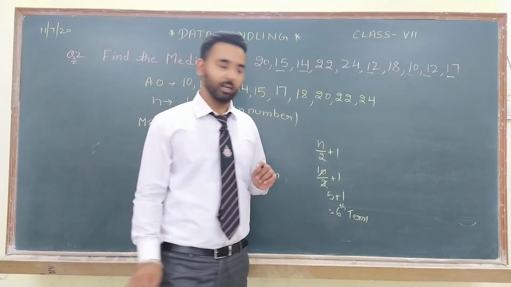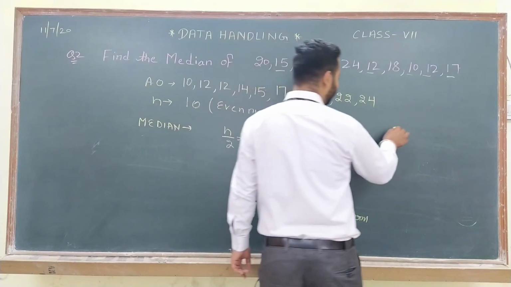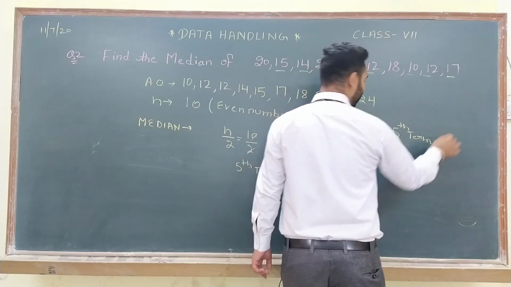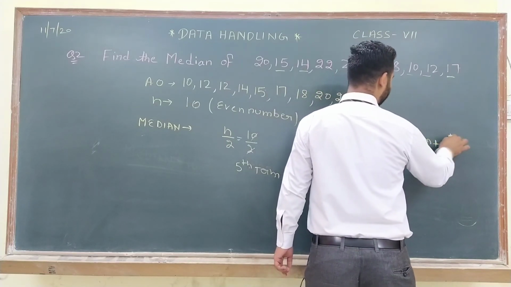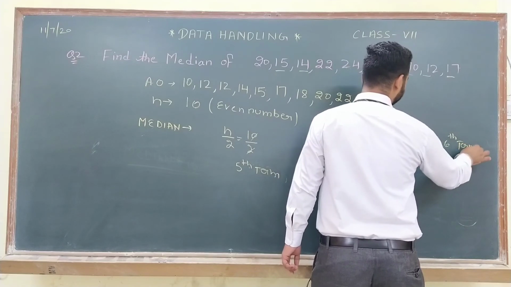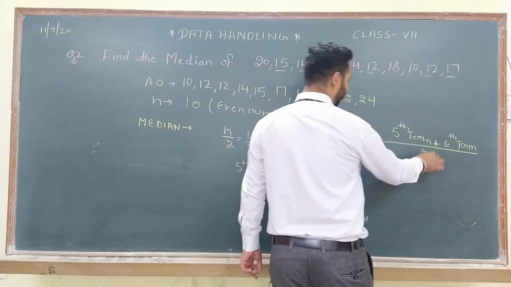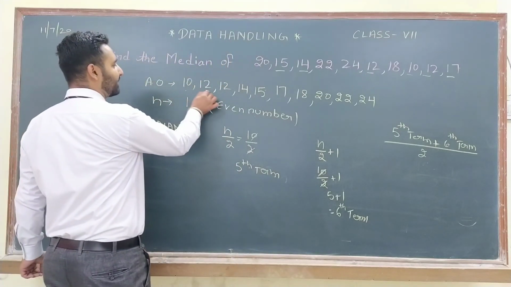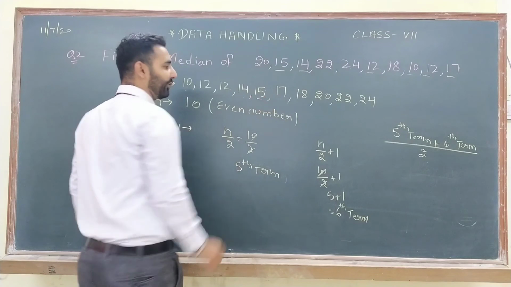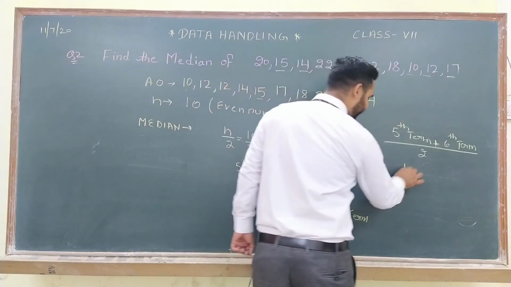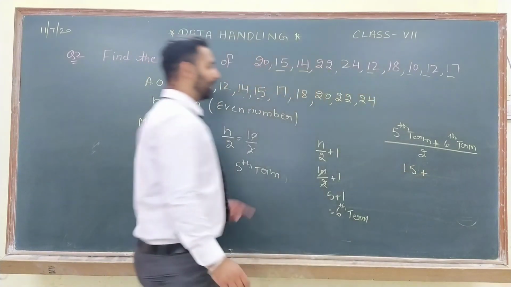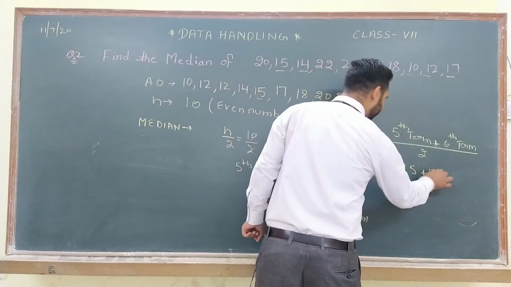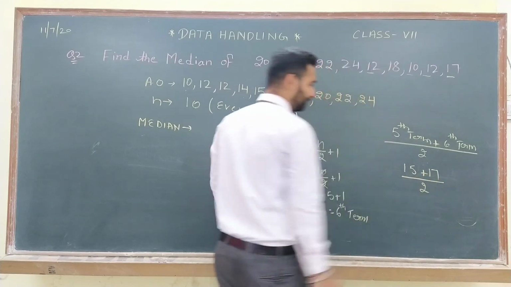Now 2 terms can't be your median. You have to find one answer. So for one answer, what will we do? 5th term plus 6th term, upon 2. For the 5th term, which number is present? 1st, 2nd, 3rd, 4th, 5th. 15 is present here. So 15 plus, at the place of the 6th term, 17 is here. So plus 17, upon 2.